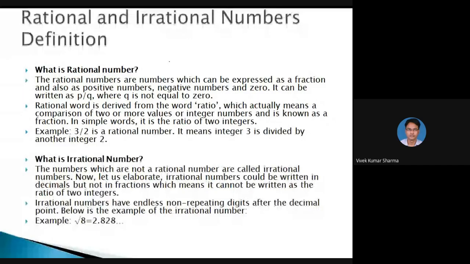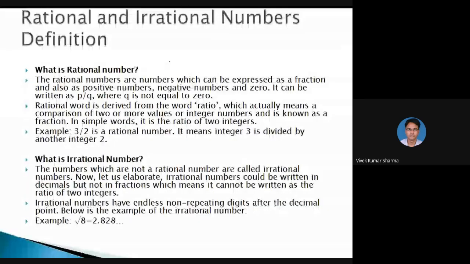Irrational numbers have endless non-repeating digits after the decimal point. Below is an example of an irrational number. Okay, so here 2.828, not repeating.